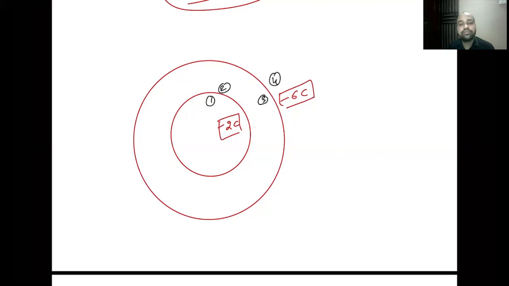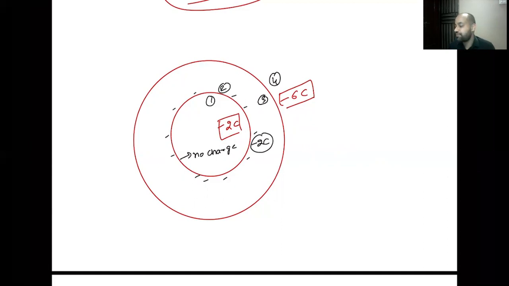What will be the distribution? Where will we start from? Will we start from the smaller one or the bigger one? We have to start from the smallest one. On the smallest one, all the charge will be on its outer surface. So no charge on surface 1. All of this minus 2 coulombs will be on surface number 2. Okay, surface number 2 will have charge minus 2 coulombs. So please notice in the diagram, in red I have given you initially total charges. In black, now I'm giving you the steady state charge distribution, final charge distribution.